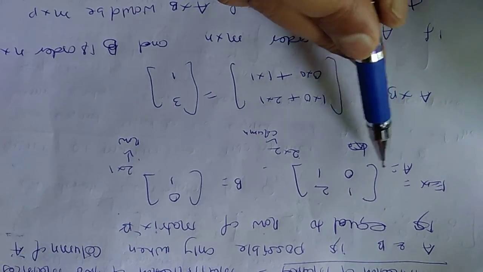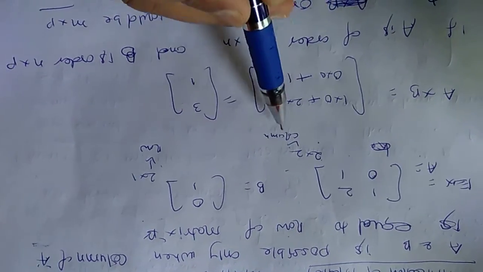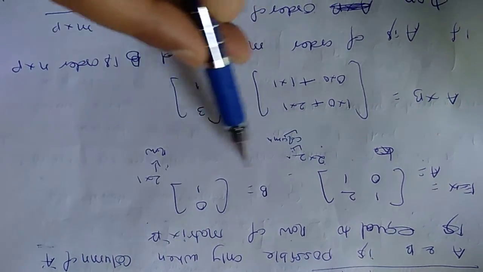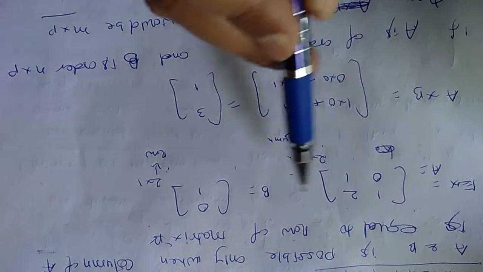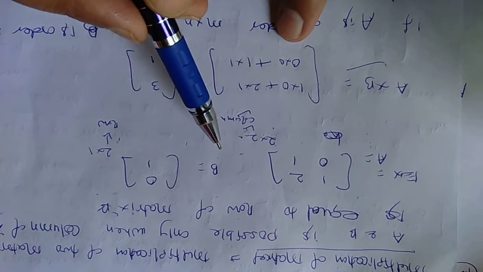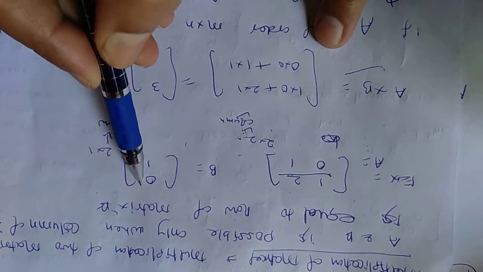Now see what I am going to say. A is of order 2 into 2. What you see is that the columns are 2 and the rows are 2. According to the definition, we can find the product of the two matrices, that is A cross B. It is very important to know how we can find the product of these two matrices. This is row 1, 2, and this is the column.